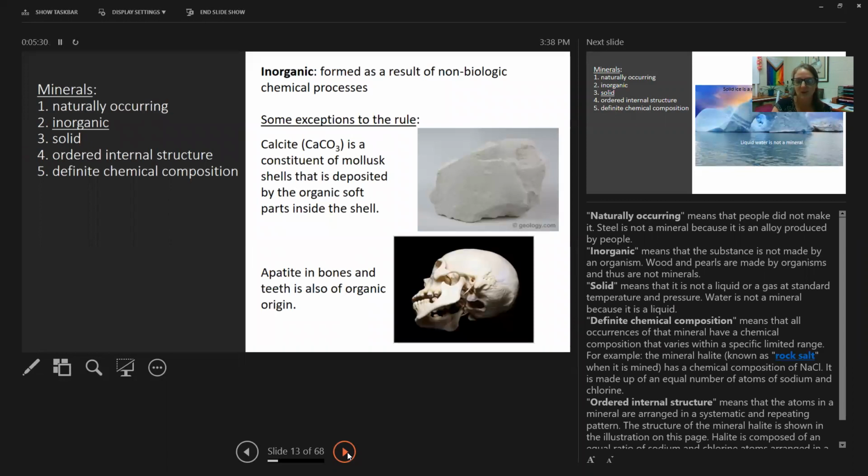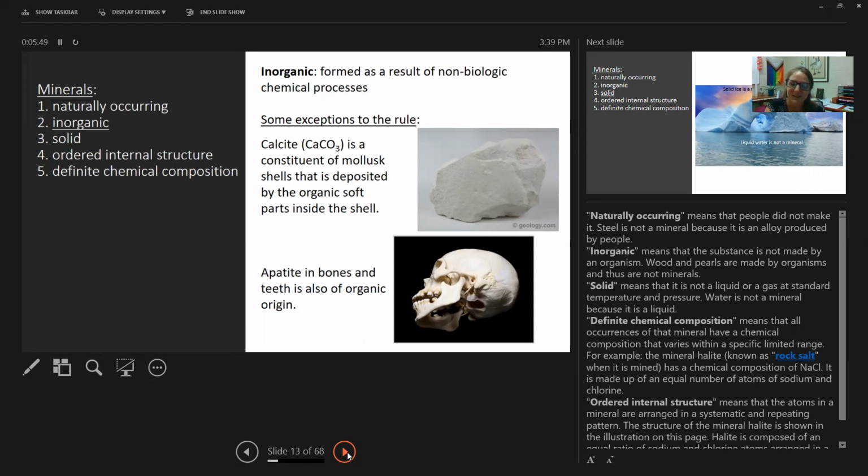They also have to be inorganic, and inorganic just means that it's formed as a result of non-biologic chemical processes, right? So they're not formed by animals, not formed by plants. However, there are a lot of exceptions to this rule. So many exceptions, I don't even know why it's a rule.